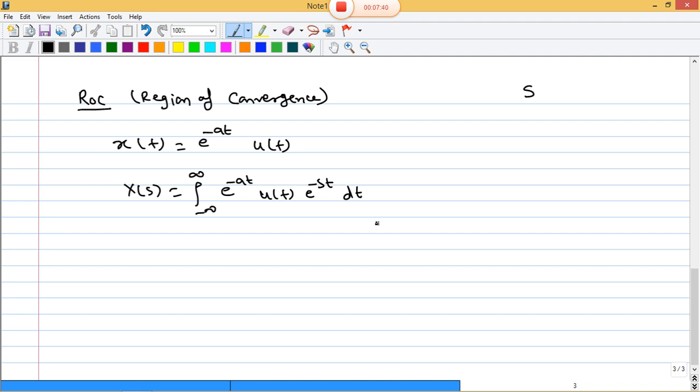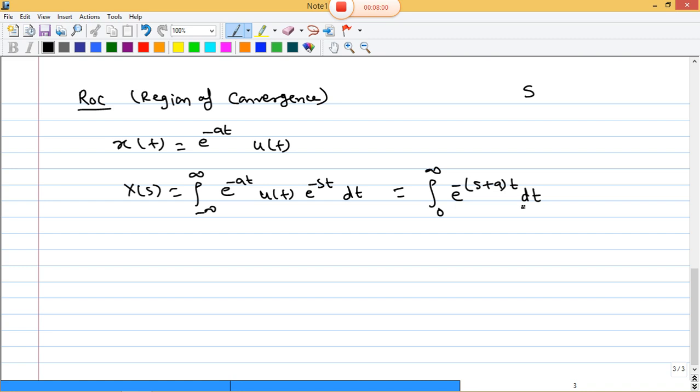Is that clear? Now we can write it from 0 to infinity. Why? Because u(t) is the unit step function, which is defined for t greater than 0. So we get the integral of e to the power minus (s plus a)t dt.